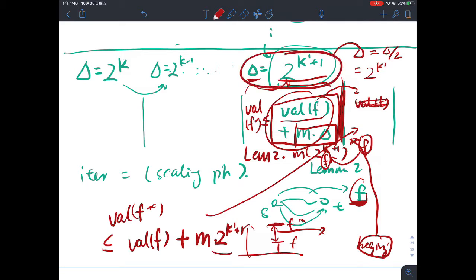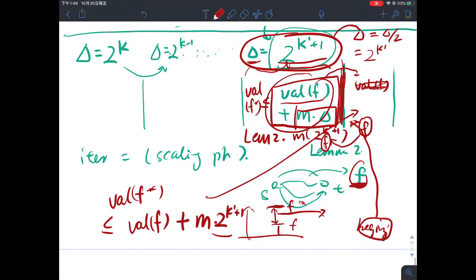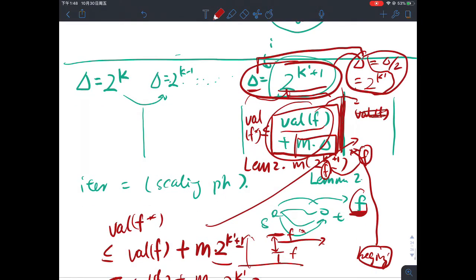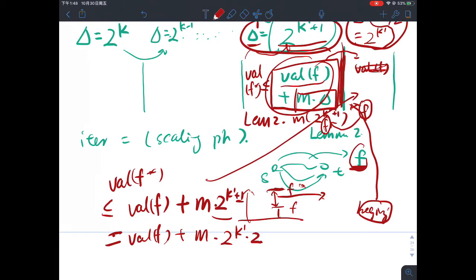right? This is just using the fact that in the previous stage, delta equals 2 to the k prime plus 1. I can pull out this plus 1 here, and this becomes 2 to the k prime times 2, and the value of f. Now we also know that the new delta is exactly 2 to the k prime. There are two deltas, so there's a bit of overloading of the notation here. In the new delta, we have delta, and there's a 2 here. This is m, and this is the value of f.